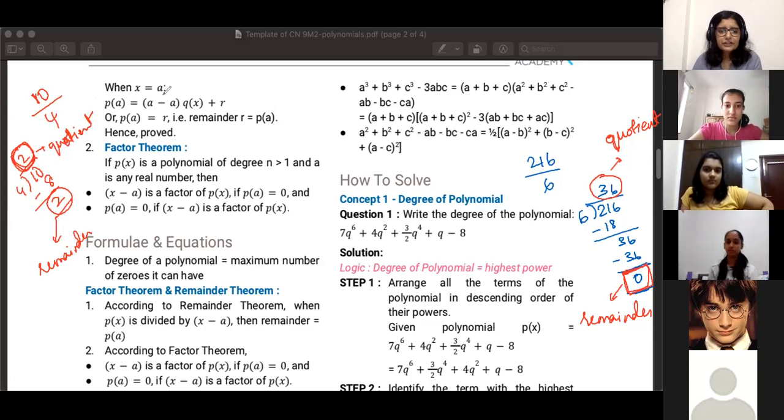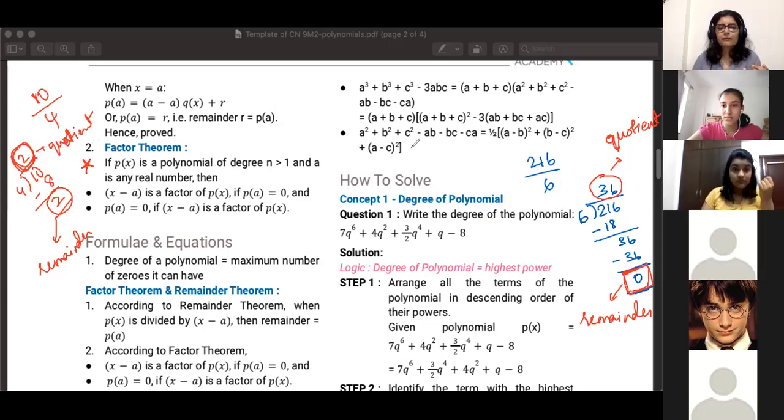So the words mean the same thing in this context when we're talking about the remainder theorem and factor theorem. In the remainder theorem, what we discussed was that when we divide p of x by x minus a, the answer we get by doing p of a tells us the remainder.